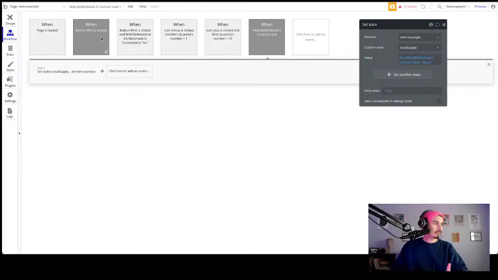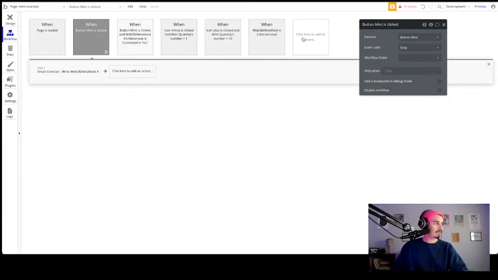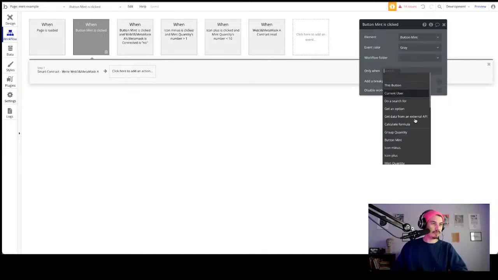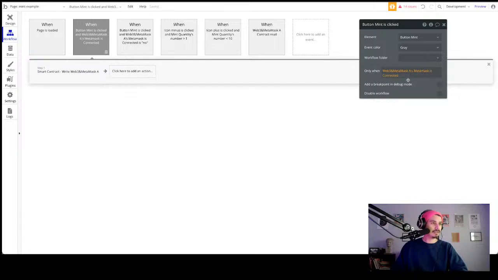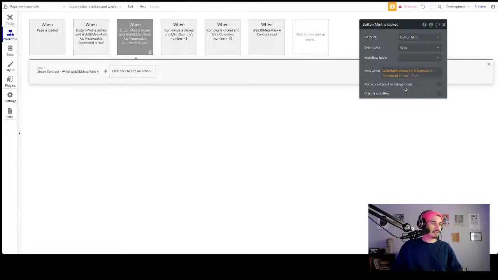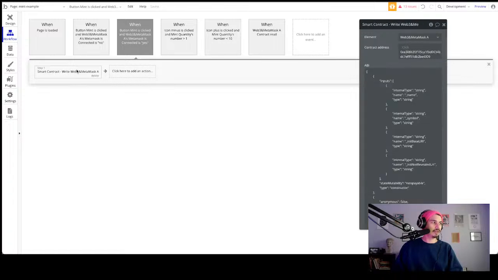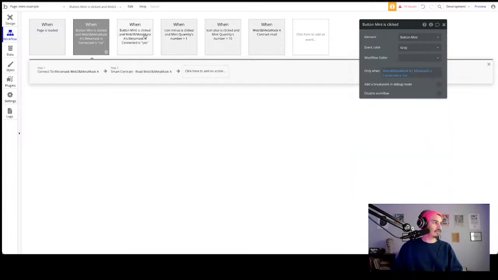Now, we're not done. We've got to go to the original mint button, and we need to add an only when here as well. So only when MetaMask is already connected do we then initiate the minting functionality, the write action, so the mint action, I should say. Okay, so that fixes our problem.